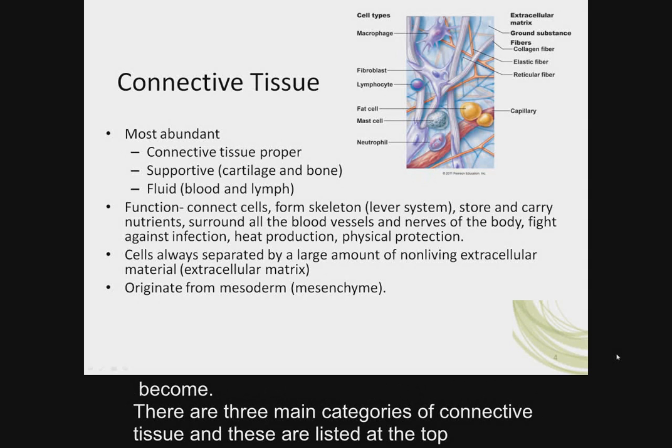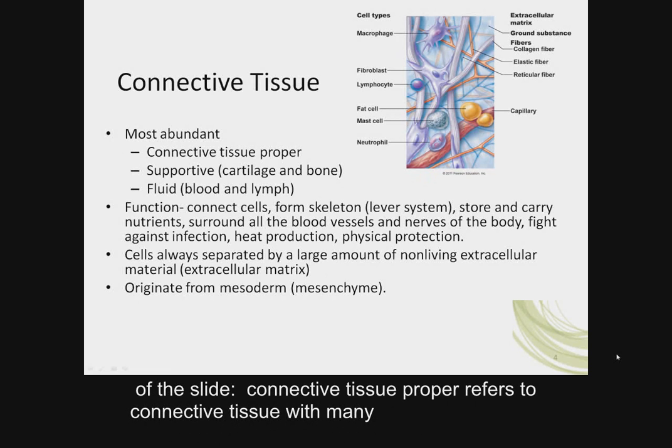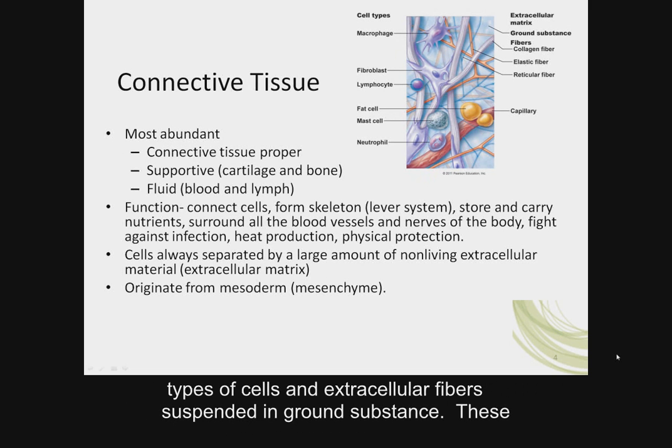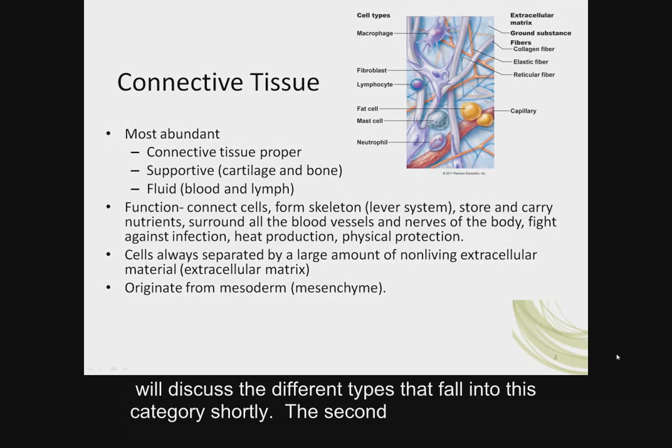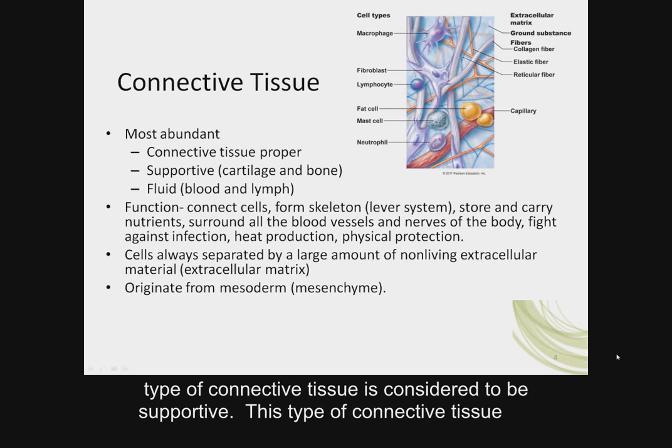There are three main categories of connective tissue, and these are listed at the top of the slide. Connective tissue proper refers to connective tissue with many types of cells and extracellular fibers suspended in ground substance. These connective tissues may differ in terms of the number of cell types and ground substance, and I will discuss the different types that fall into this category shortly.